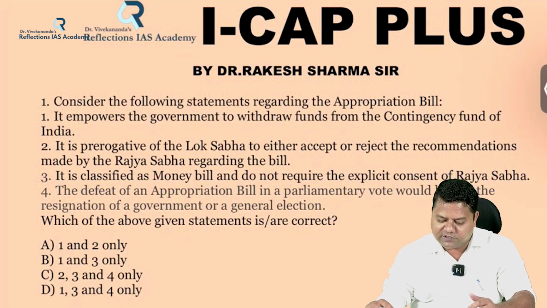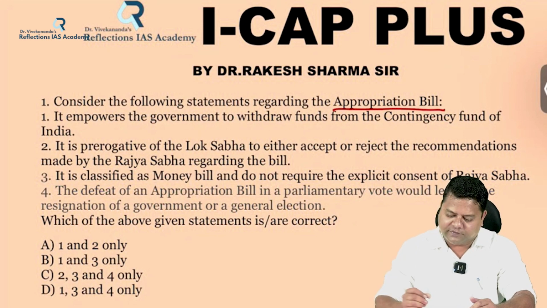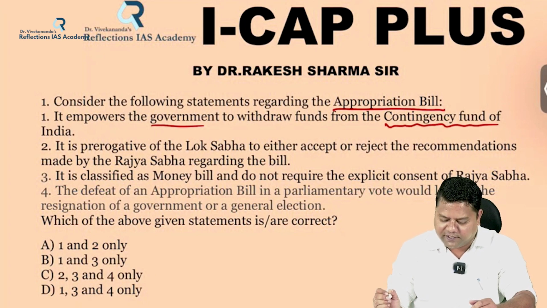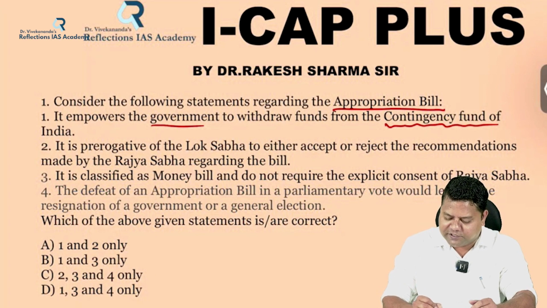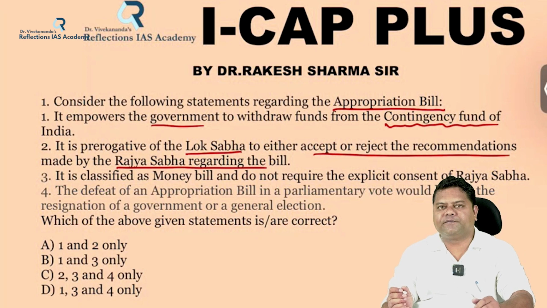The first question is, consider the following statements regarding the appropriation bill. First statement, it empowers the government to withdraw funds from the contingency fund of India. Second statement, it is the prerogative of the Lok Sabha to either accept or reject the recommendations made by the Rajya Sabha regarding the bill.